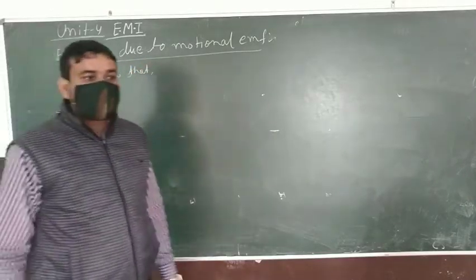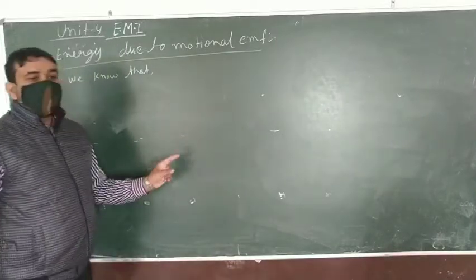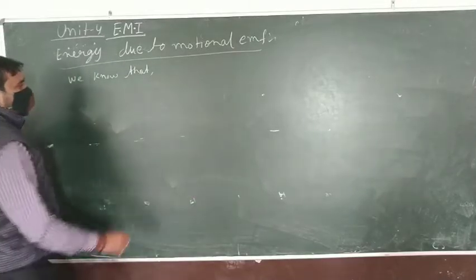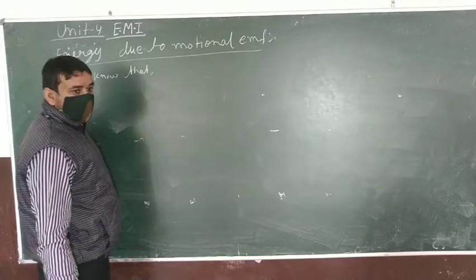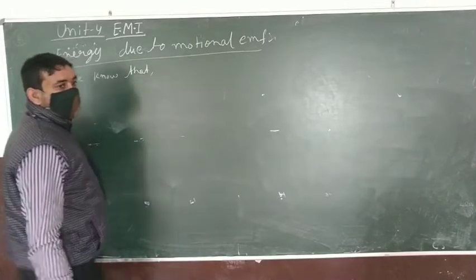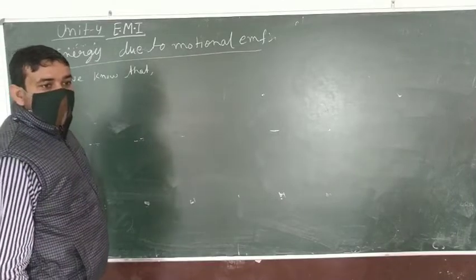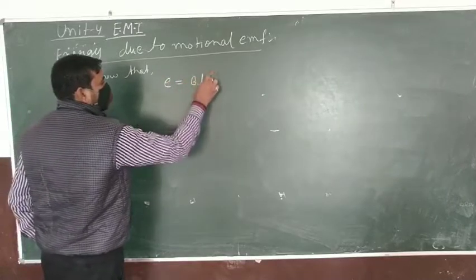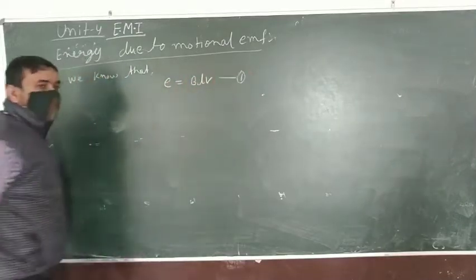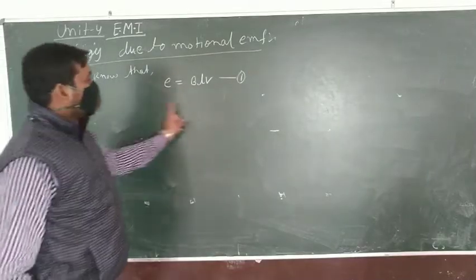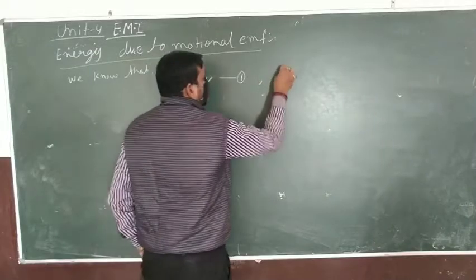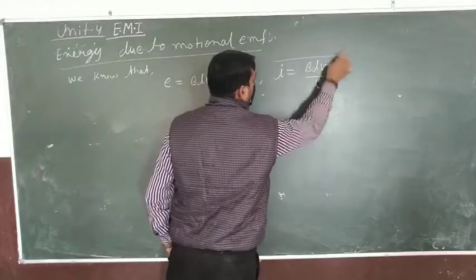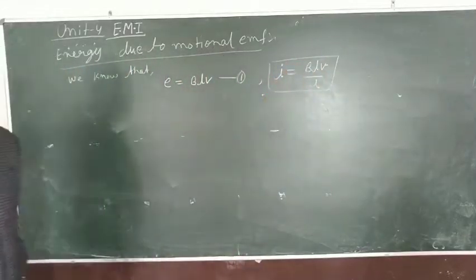We know that when a rod kept in a magnetic field is moving with velocity v in a magnetic field B, the EMF is given by E is equal to BLV. This is the first equation, and the induced current associated with the EMF is BLV upon R. It is clear?